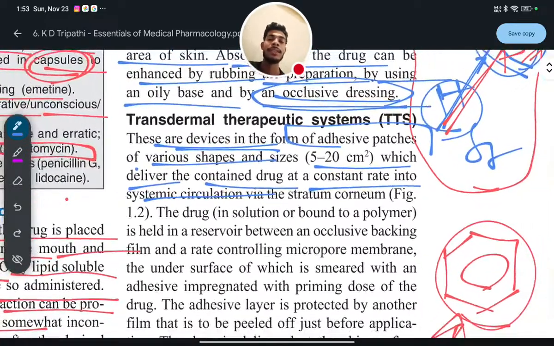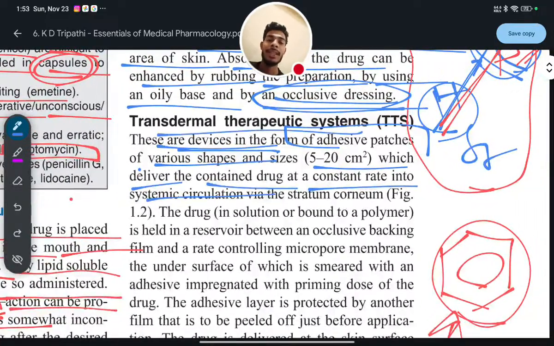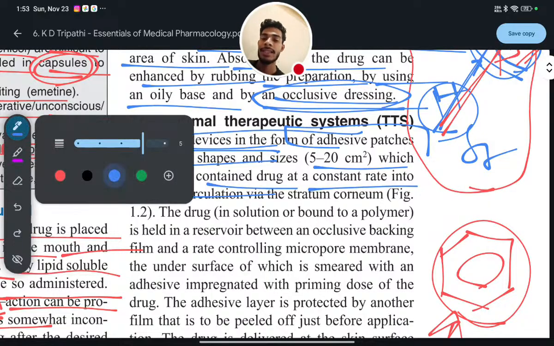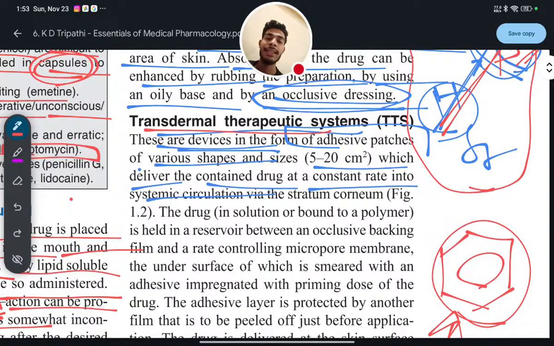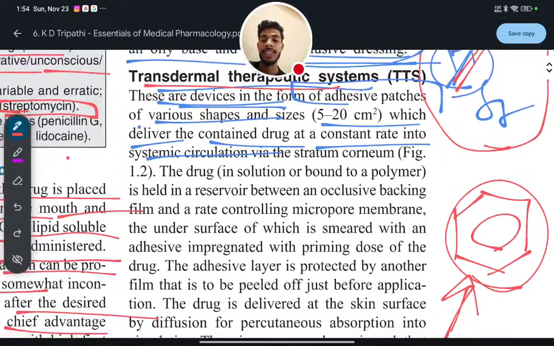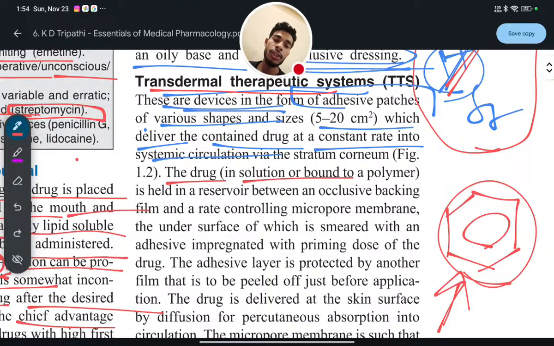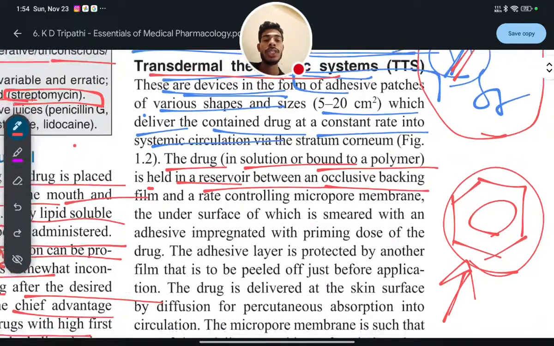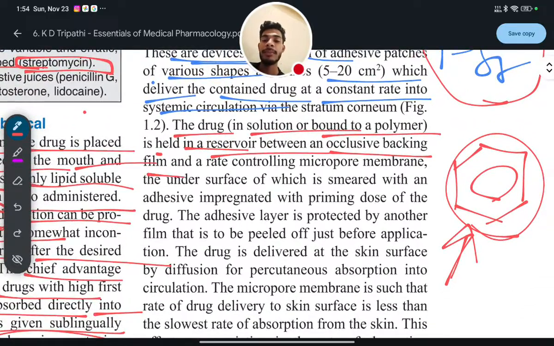So ultimately, what is the transdermal therapeutic system? In this, there will be a device used on the skin which already has a predetermined rate to deliver the drug inside the body. Okay, so the drug in solution or bound to polymer is held in a reservoir between an occlusive backing film and a rate controlling micropore membrane.